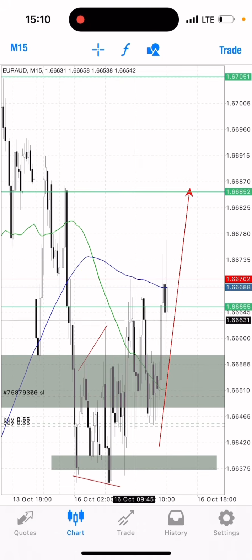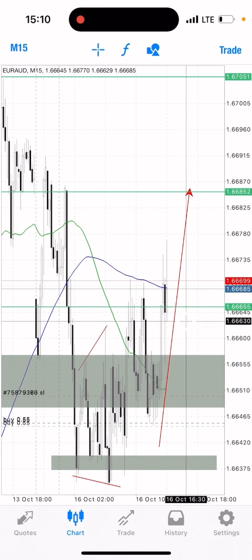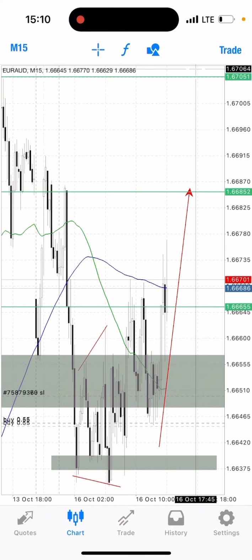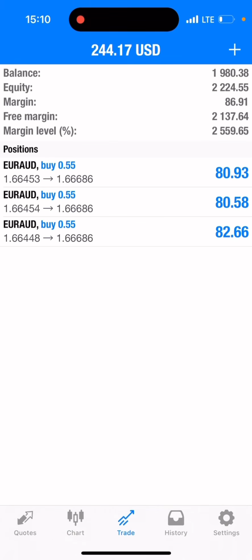Guys, I've set my break even now. I'll be holding this position for take profit two here and take profit three. I'll be monitoring my trades.